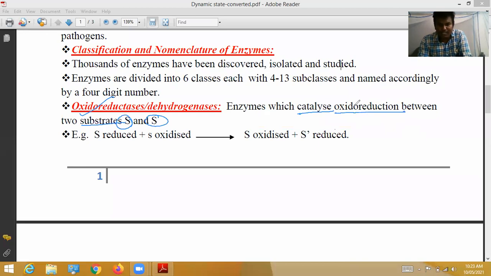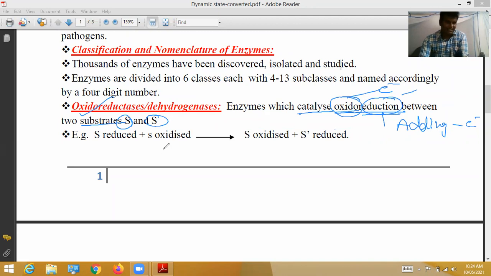This enzyme speeds up the oxidation and reduction process. Oxidation means removing electrons, and reduction means adding electrons, as you know very well. So this enzyme increases the removing of electrons and the adding of electrons between substrates.